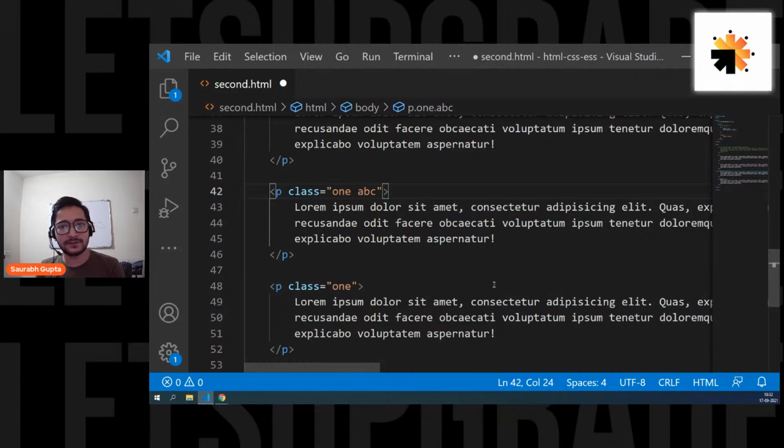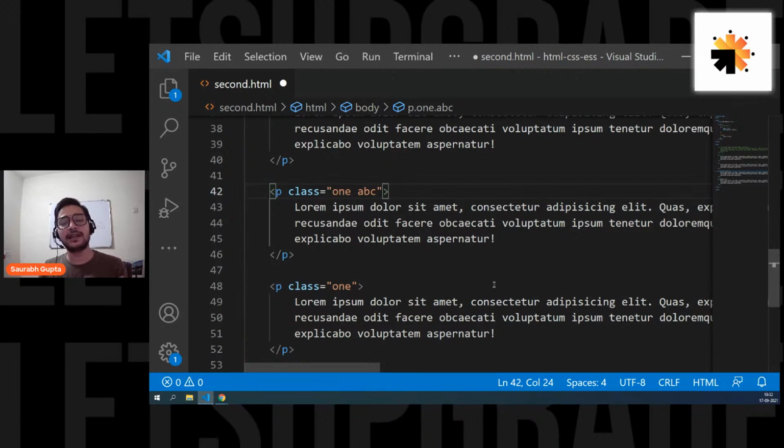Guys, are we clear? So the same class name to multiple elements is allowed, and multiple classes to a single element is also allowed. So that's a really, really great thing about classes. And that's why while using CSS, classes are the thing that we are going to use a lot. Not even tag names. Classes are the things that we're going to use 90% of the time. So everyone remember, while doing CSS, classes are the one thing that you should always use.